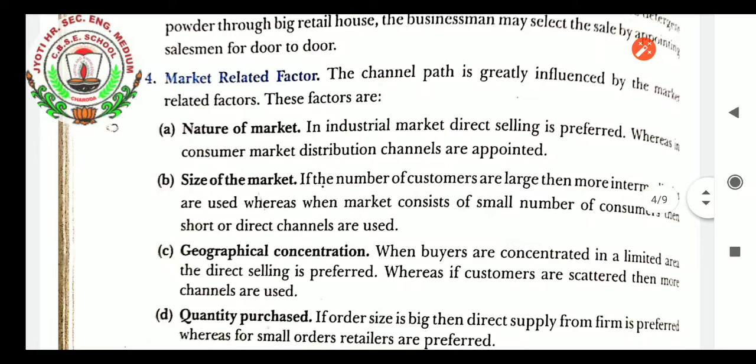Market related factors. The channel path is greatly influenced by market related factors. These factors are nature of market. In the industrial market, direct selling is preferred, whereas in the consumer market, distribution channels are appointed. Industrial buyers, for example, purchase raw material directly from the producer, whereas in the consumer market the indirect channel can be used.